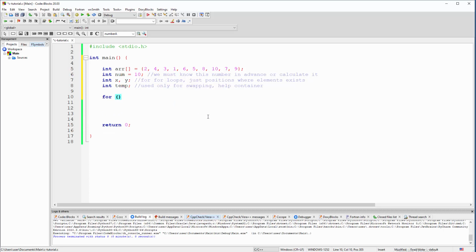Okay, let's roll with sorting. First, the external for loop. x must be 0. Why? Because it is logical. We must not skip any value at position 0. In C and C++ and many other programming languages, we are rolling from index 0. So these things here are indexes. In Lua, I think we are rolling from 1, but this is C, and in most languages we are rolling from 0 and 1 and 2 and so on. So these are just indexes. We must roll from 0.